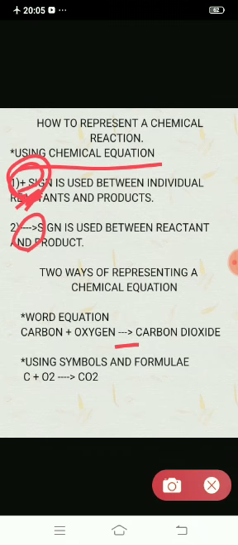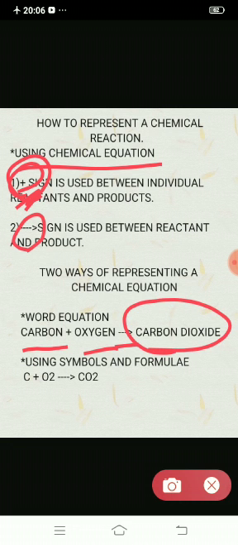There are two ways of representing a chemical equation: by word equation, or using symbols and formulas. A word equation means we write in words: carbon plus oxygen, two reactants, carbon and oxygen, then an arrow, and on the product side we get carbon dioxide.